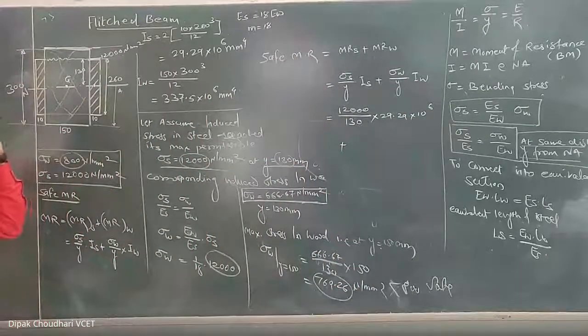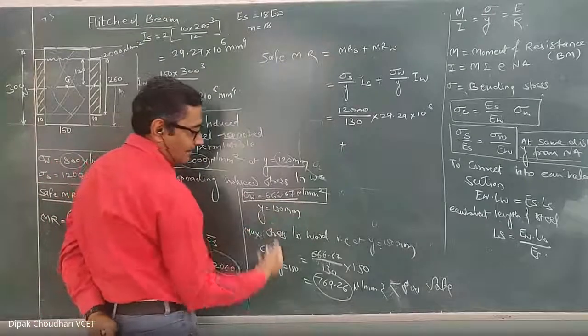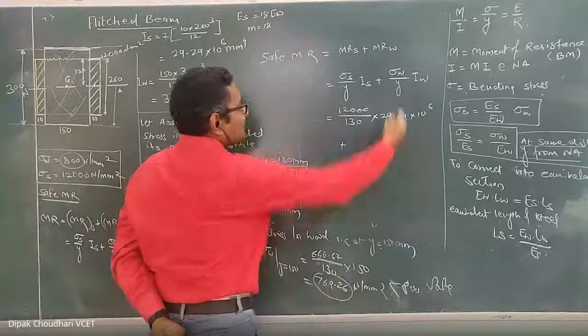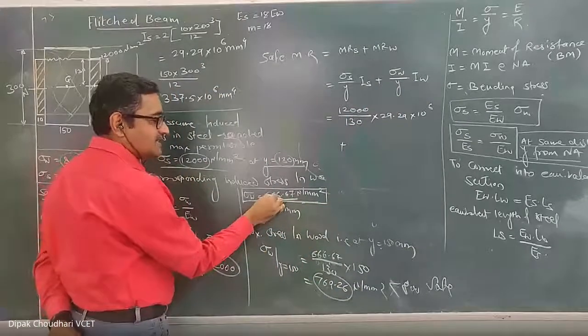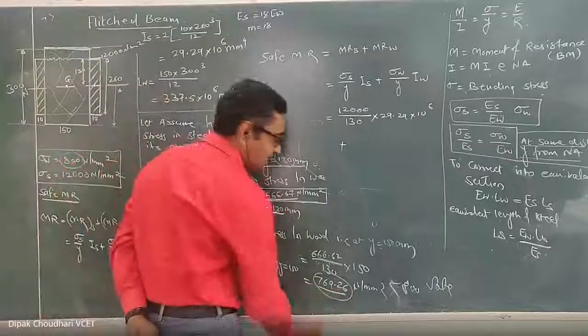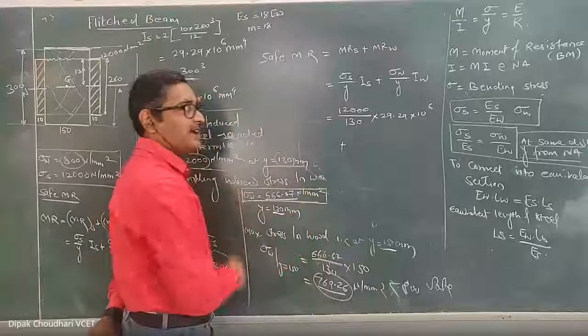Listen, by considering the stress induced in the wood at 130, we have calculated the stress induced in the wood at y equal to 150, which is also safe. So to calculate this moment of resistance of the wood, either you take this 666.67 at y equal to 130, or you can take 769.26 at y equal to 150. दोनों का रेशियो सेम आएगा.